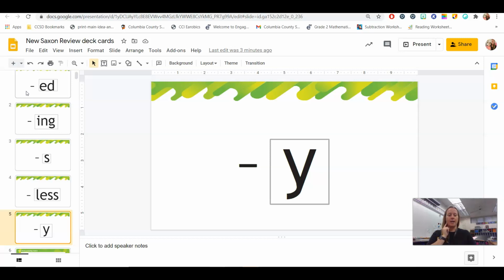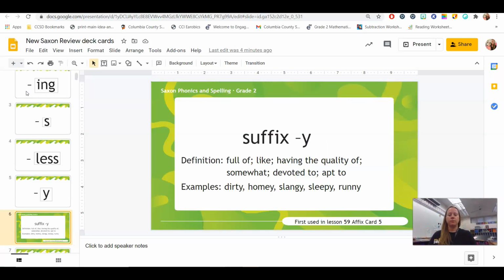Suffix y is a new suffix that we're learning today. Okay, so suffix y means full of, like, having the quality of, somewhat, devoted to, or apt to.